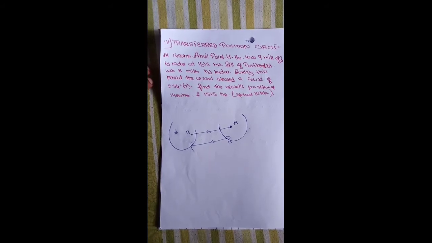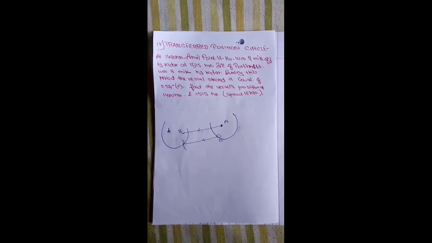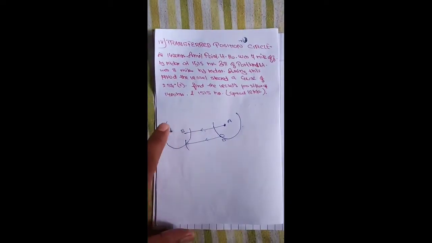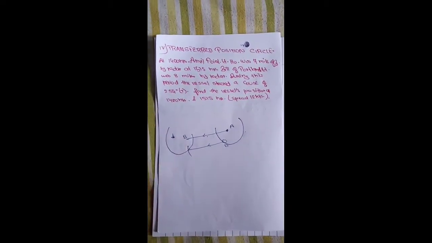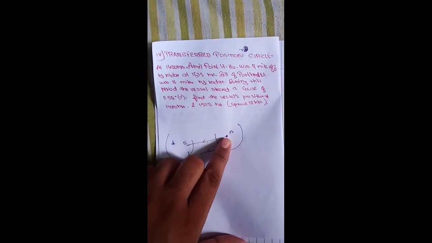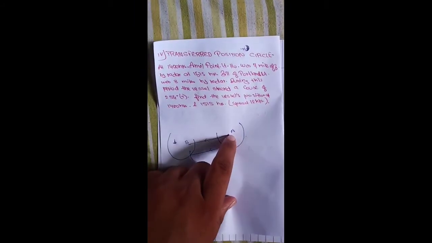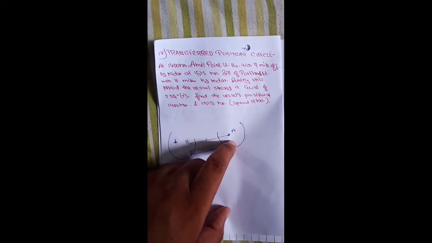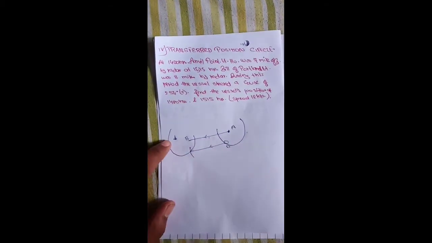So it is very clear, it is very simple. This is our first lighthouse, and this is our second lighthouse. As per the question, the first lighthouse was 7 mile off. Then what will we do? We will just draw a circle to the seaside from that lighthouse of 7 mile. From B we will do the same.